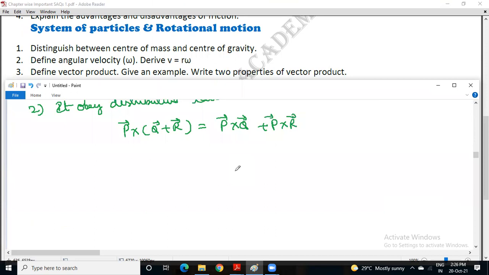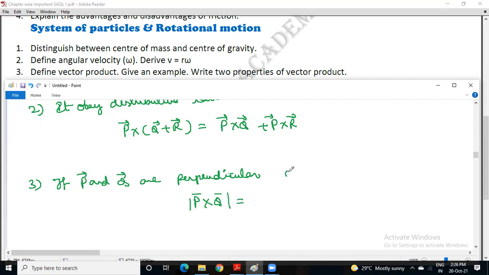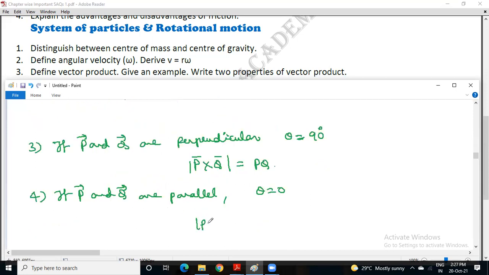Next, the third one: if two vectors P and Q are perpendicular, then P cross Q will be just PQ sin 90, because perpendicular means theta is 90. So sin 90 will exist. If P and Q are parallel, then theta will be 0, and sin 0 does not exist, so the magnitude of P cross Q is equal to 0.